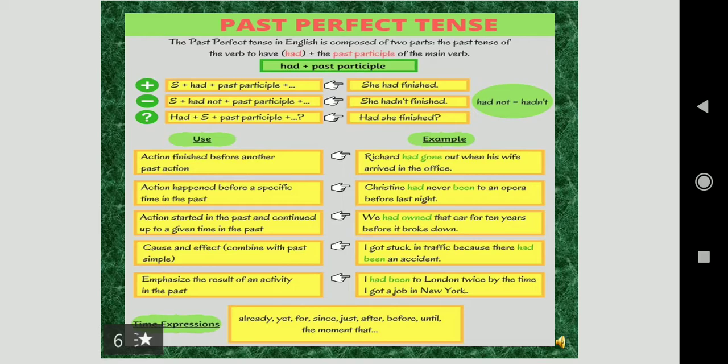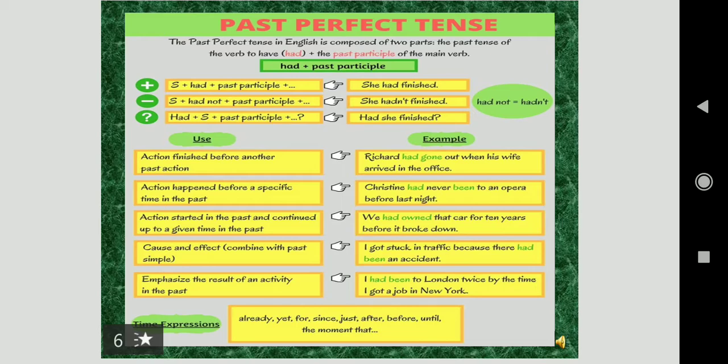Action happened before a specific time in the past. Christine had never been to an opera before last night. Action started in the past and continued up to a given time in the past. We had owned that car for 10 years before it broke down. Cause and effect. I got stuck in traffic because there had been an accident. Cause is also there and effect is also there. Due to an accident, they got stuck in traffic.